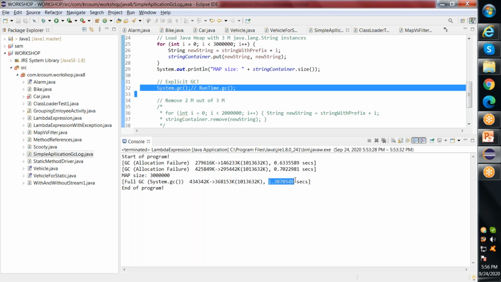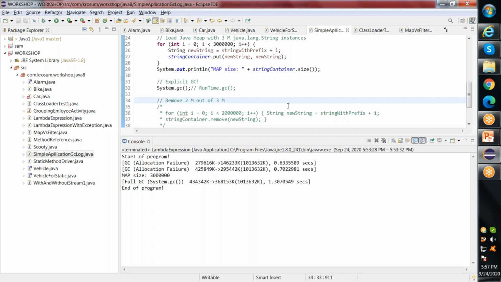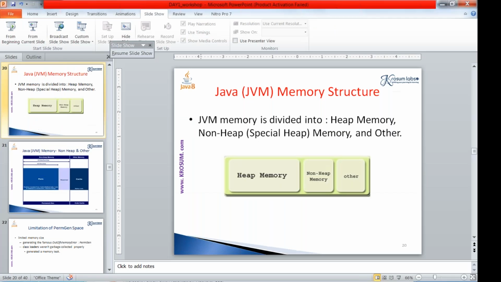And this is the total time I took to run my full GC, or the major GC. If you compare the minor GC time and the major GC time, you will find a difference, because full GC takes double the time of the minor GC algorithm, which means it requires more resources. It is heavy.